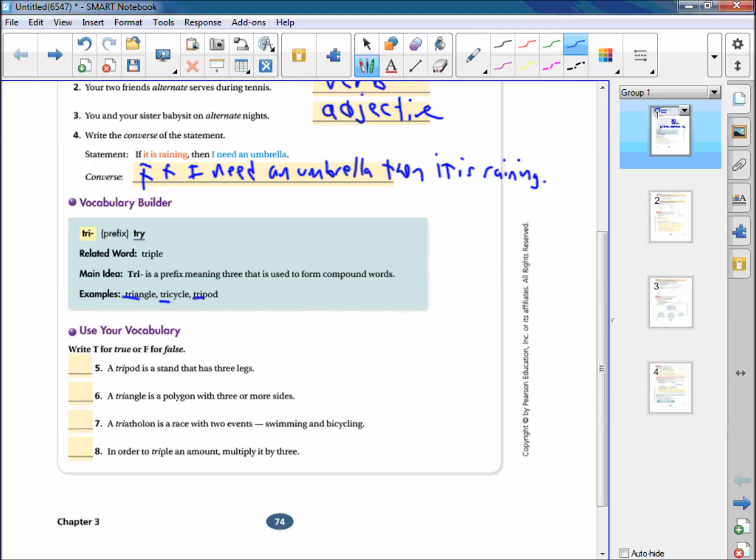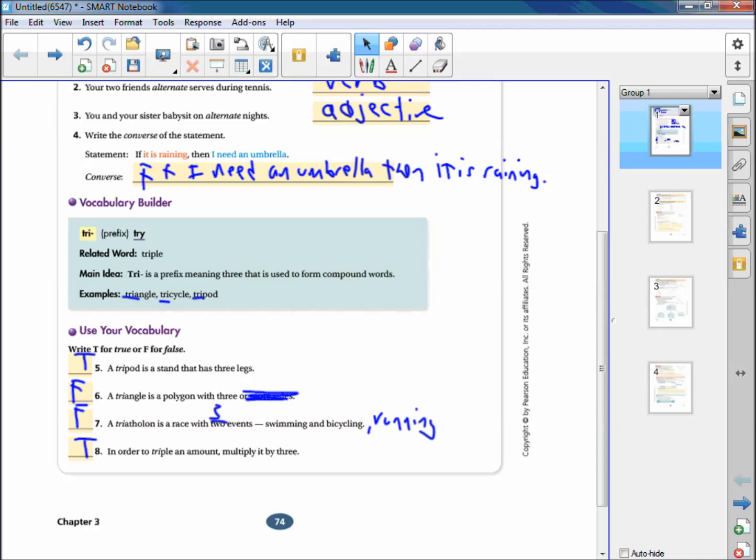So a tripod is a stand that has three legs. This is true. A triangle is a polygon with three or more sides. This is not true. This is just three sides for a polygon, so this is false. A triathlon is a race with two events, swimming and bicycling, and this is also false. Triathlon would have to have three events, swimming, bicycling, and running. Okay. And in order to triple an amount, you multiply it by three. This is true, because three times as much would be triple it.